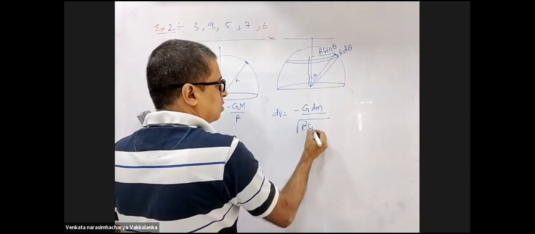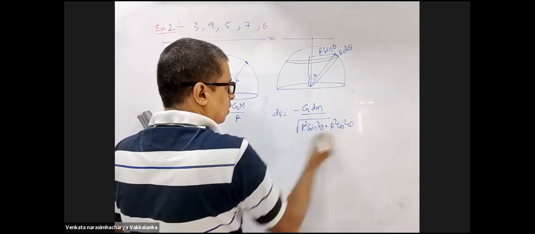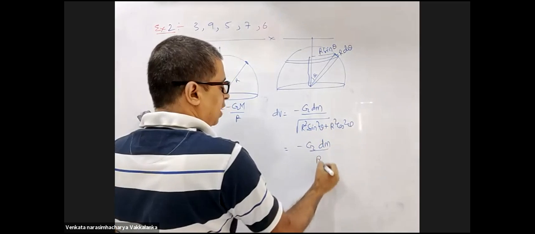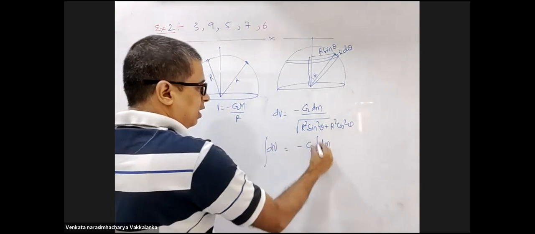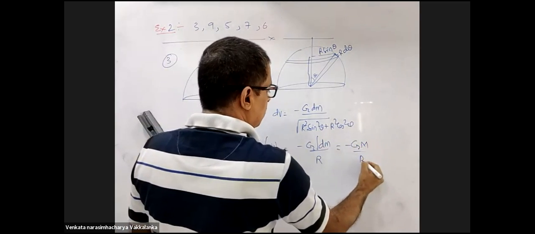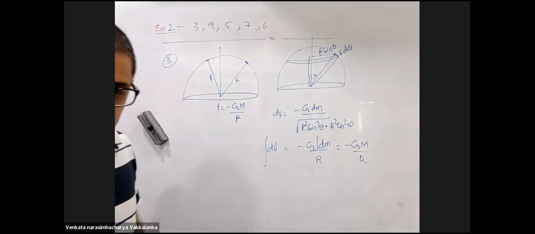This is R square sine square theta plus R square cos square theta. Now this is minus G dm by R. Now you integrate this. R is a constant, so I'll get minus GM by R. Potential due to hemisphere will be minus G capital M by capital R.